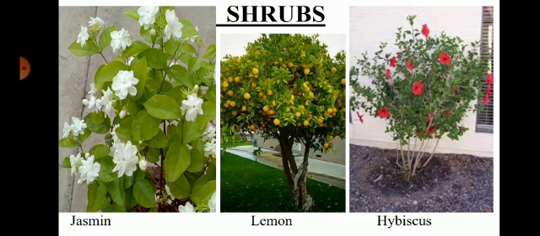These are plants with a stem branching out near the base. For example, lemon, rose, jasmine, neem, hibiscus, etc. These are called shrubs. Then we study about trees.